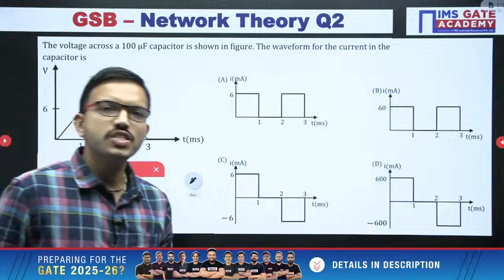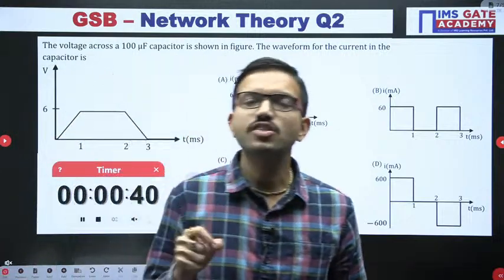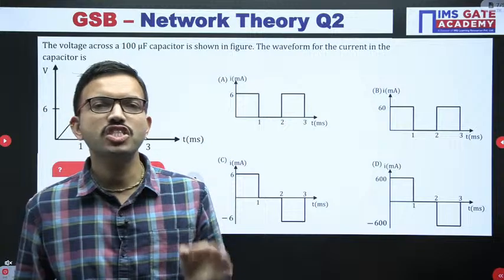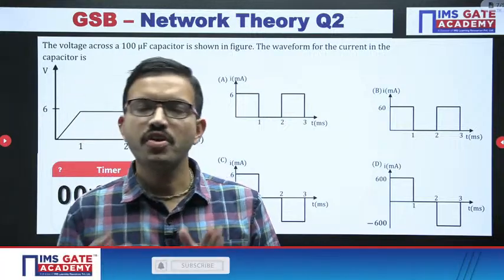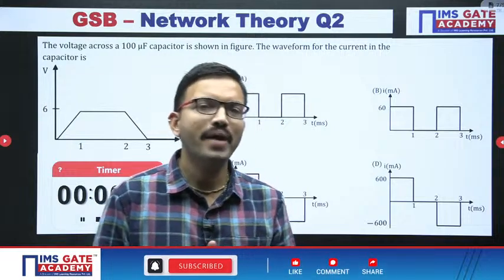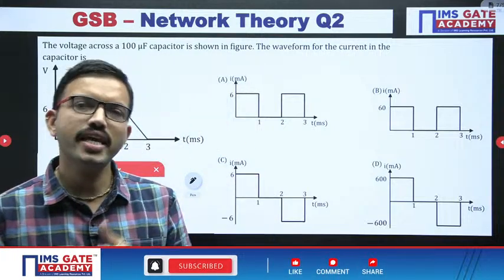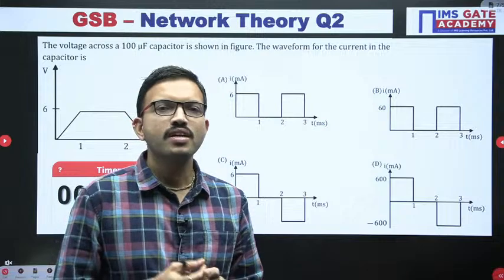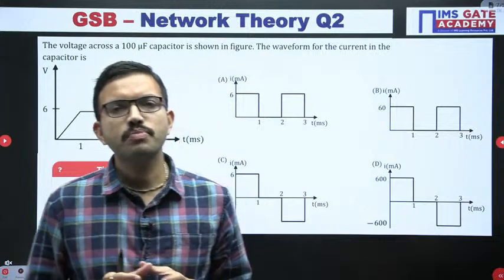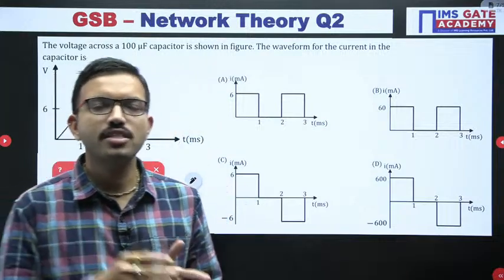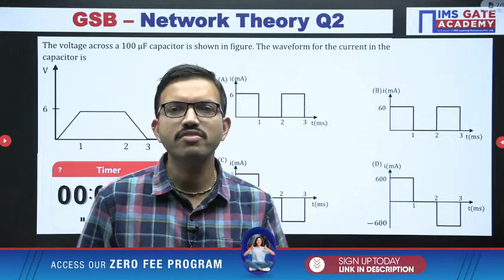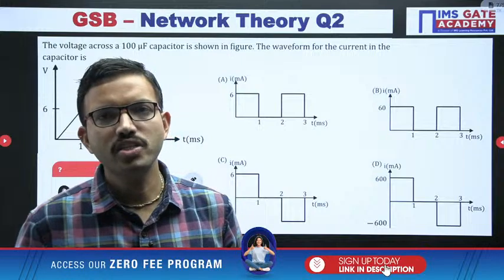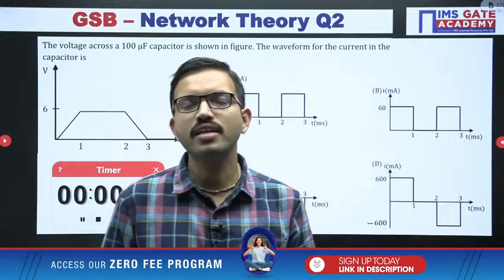Yeah, Ashok, you can solve in that method also, but actually that is not required. Say for example, in whichever question, without applying star to delta and delta to star, if you can easily solve with the help of parallel connection and series connection, accordingly you can do it. But wherever that kind of simplification is not possible, then if it is required, either star to delta or delta to star, you can apply. But even if you are solving the previous question with the help of star to delta conversion, the final answer you will be getting is the same.